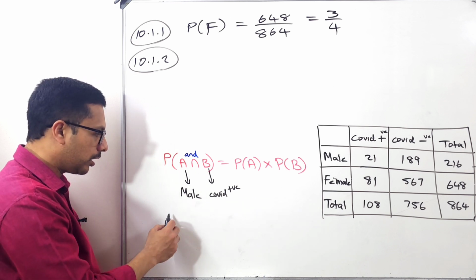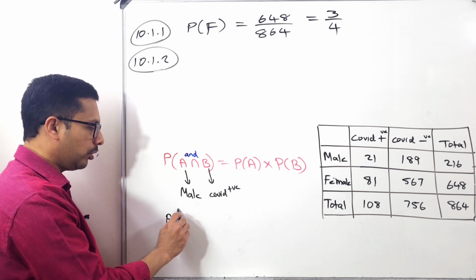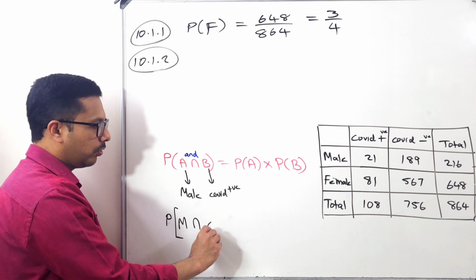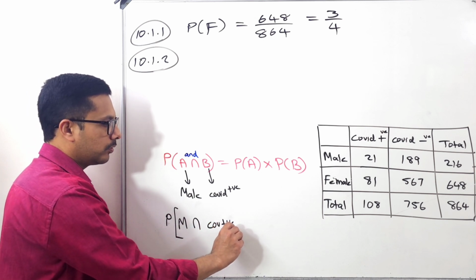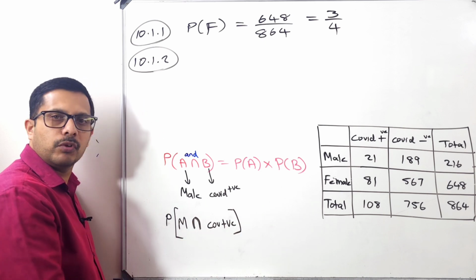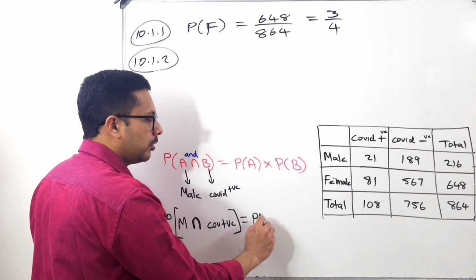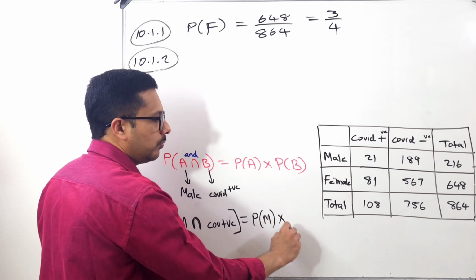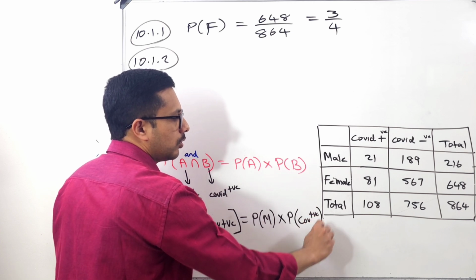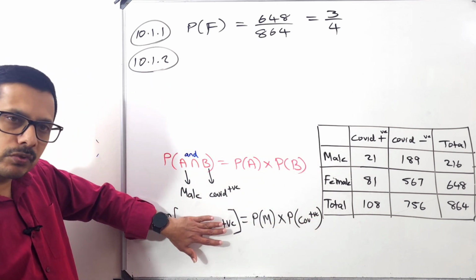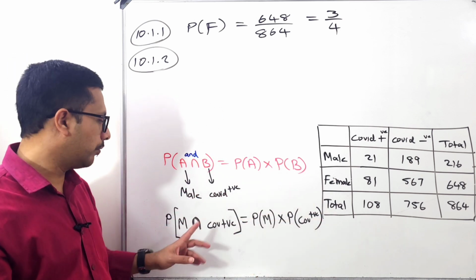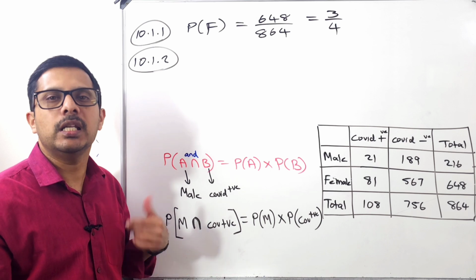So probability of male intersection COVID positive must be equal to probability of male times probability of COVID positive. If we can prove that the left side is equal to the right side, then we can say that COVID positive and gender are independent.